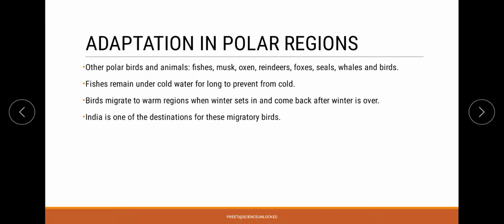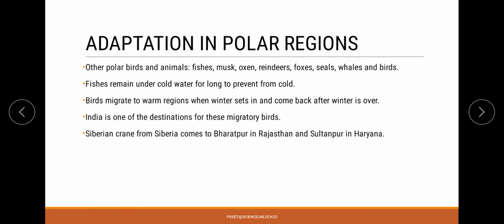On the other hand, we are going to find that India is one of the most popular regions for migratory birds. For example, Bharatpur in Rajasthan and Sultanpur in Haryana.